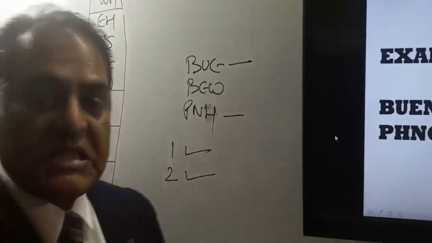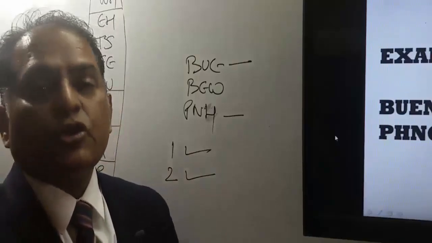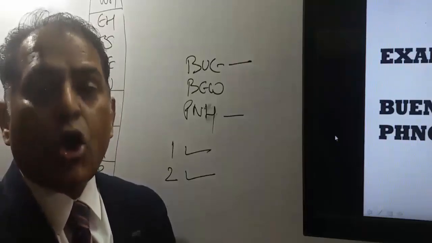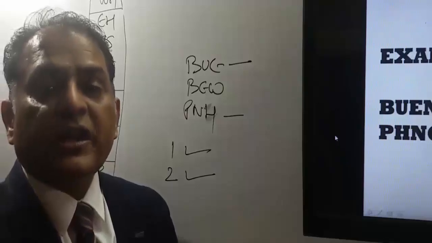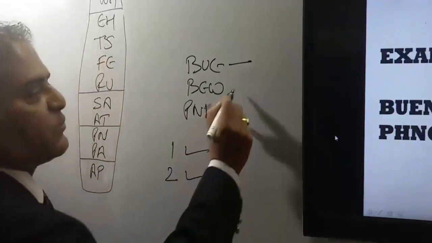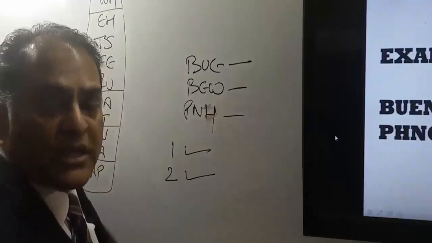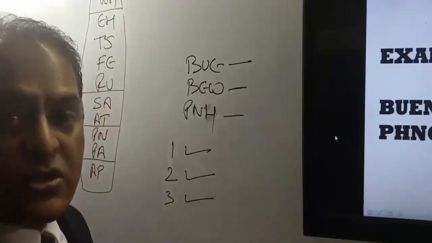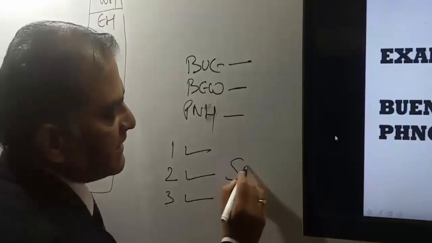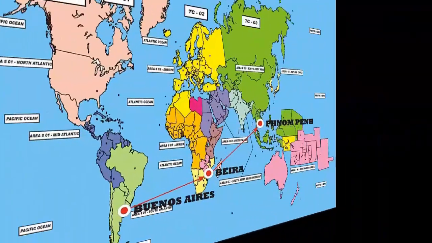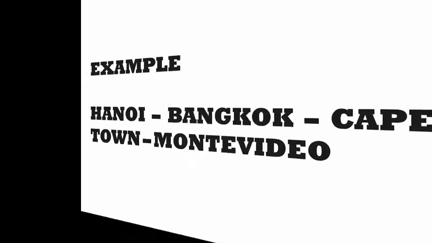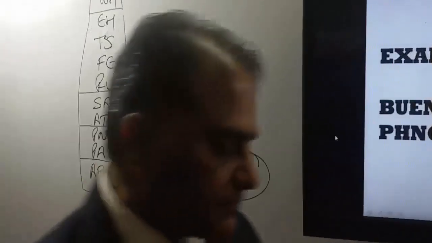Now the third condition says via point. Via point should be in the Central Africa or Southern Africa or Indian Ocean Island. Here Beira is in Mozambique and Mozambique is in Southern Africa. That means this itinerary has satisfied the via condition also. So the global indicator for this itinerary will be SA. We'll check the next one.